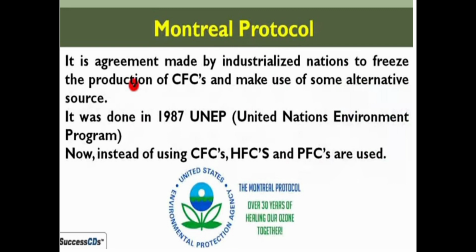So an agreement was made by the industrialized nations, that is the Montreal Protocol, to freeze the production of CFCs, to reduce the production of CFCs and make use of some alternative sources.